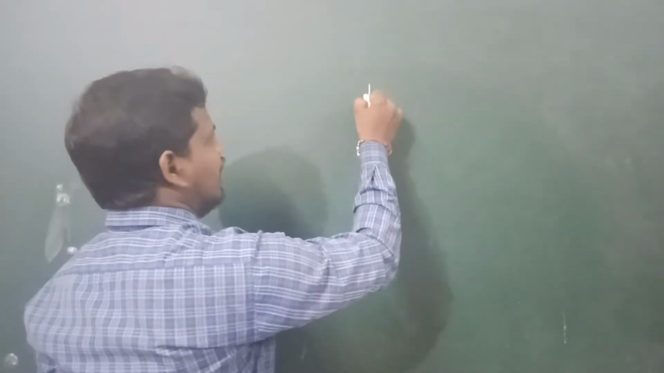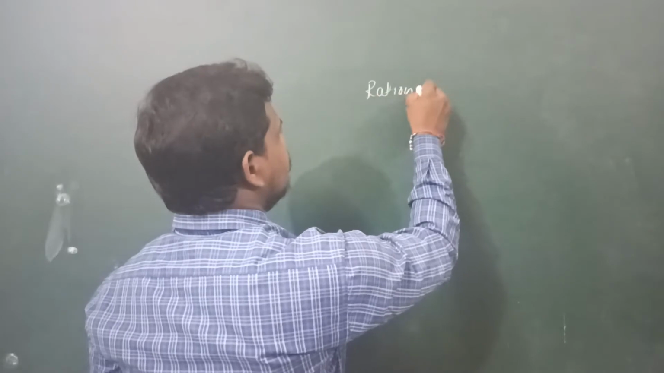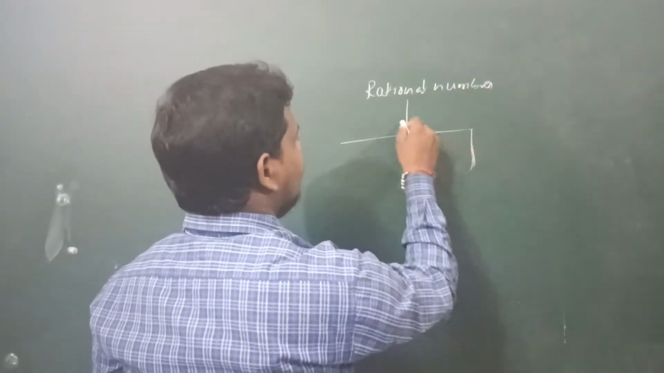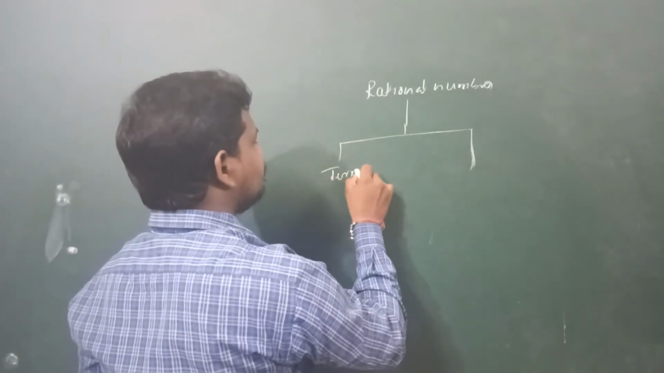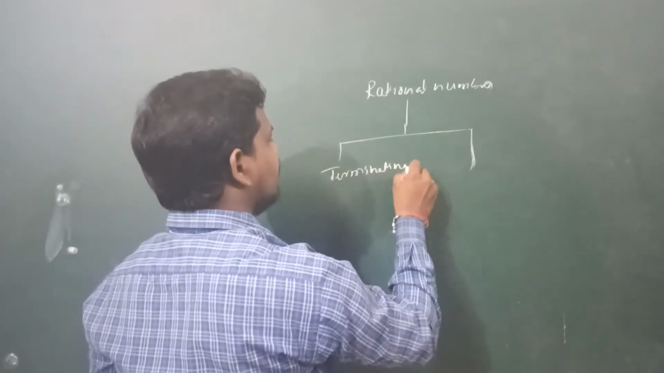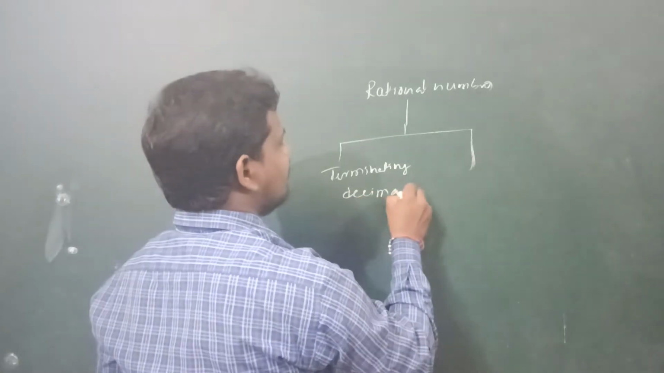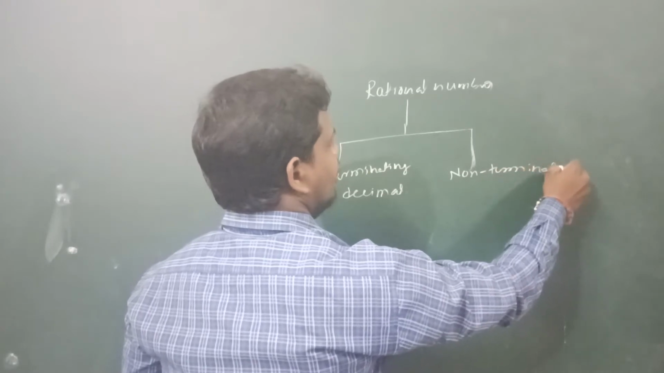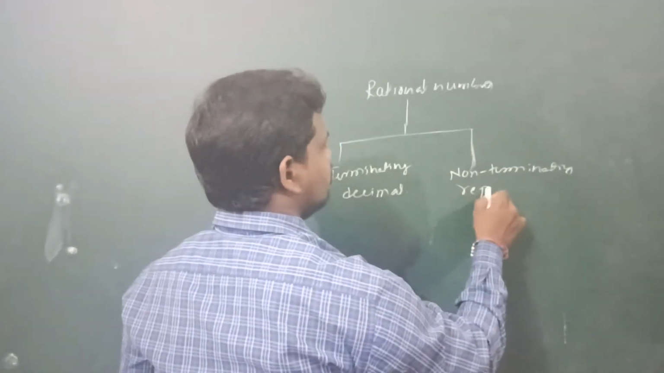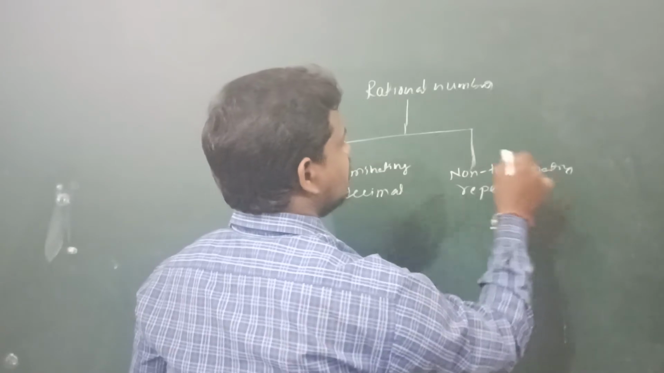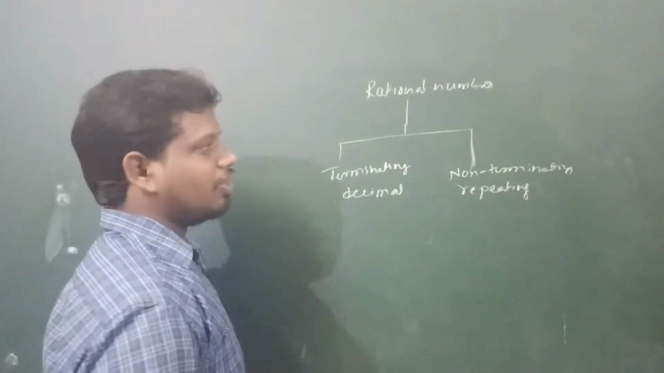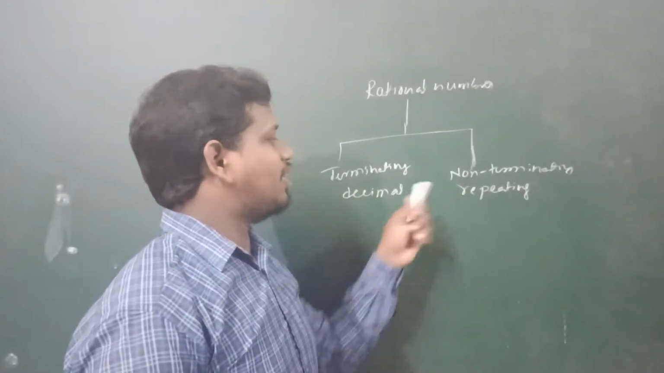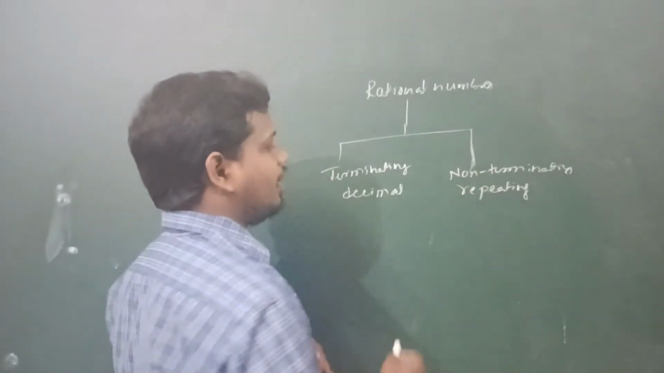So just see, children. A rational number has two types of decimal form. One is terminating decimal, and another one is non-terminating repeating decimal. So this is the decimal form of a rational number. Okay. So first we will discuss the terminating decimal, then we will discuss the non-terminating repeating decimal.